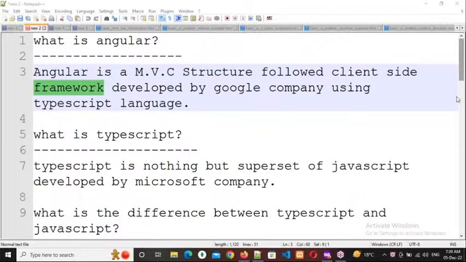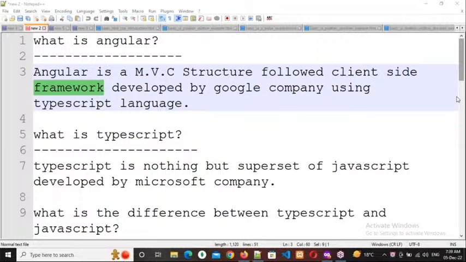Is this point clear, everybody? Respond, please. Yes, sir. Okay, right. So this is how it works. This is how everybody uses frameworks nowadays. It will give some basic structure for our application, performance wise, security wise, and SEO friendly URLs wise. Depending upon that structure only we need to manipulate our application.